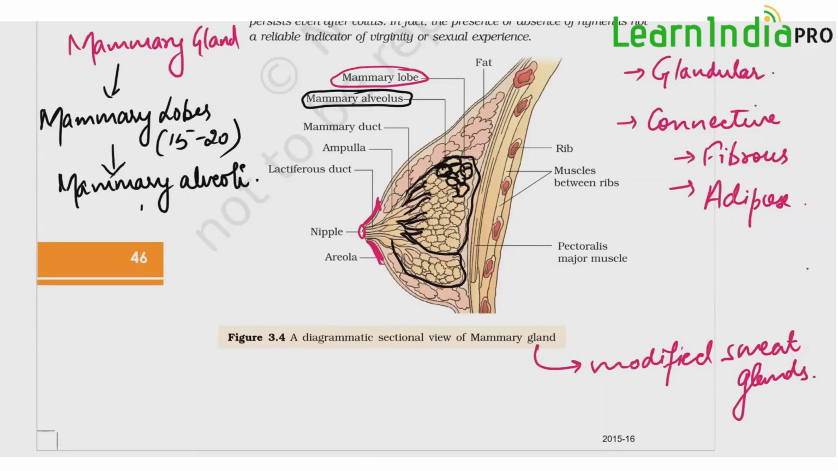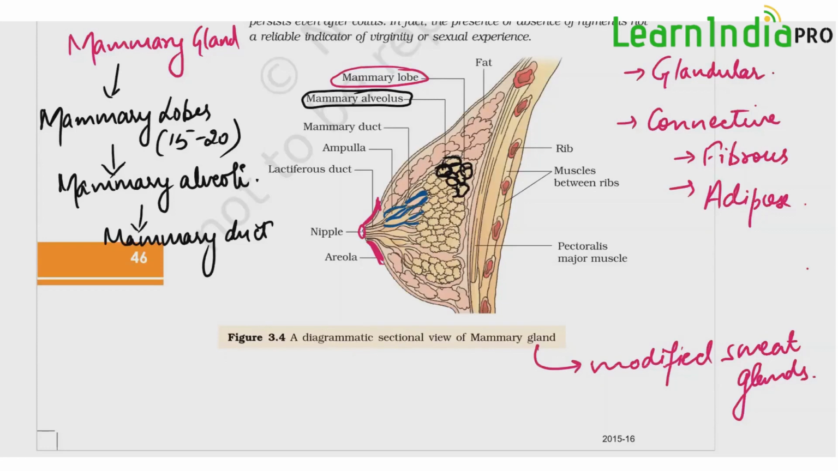Now what are these ducts called? Mammary ducts. So mammary alveoli pass the milk to the mammary ducts, right? Now near the nipple, what happens? These mammary ducts expand. Now if you see, these mammary ducts were very fine when they were coming out of the alveoli. Now they have this bulged part, right? They have joined together.